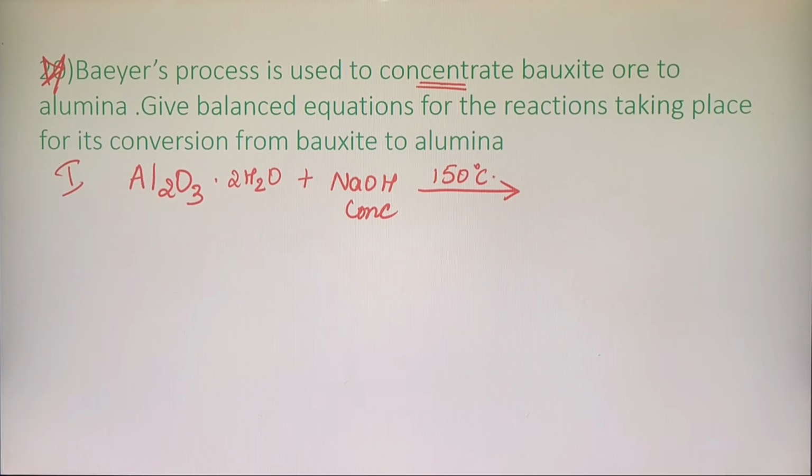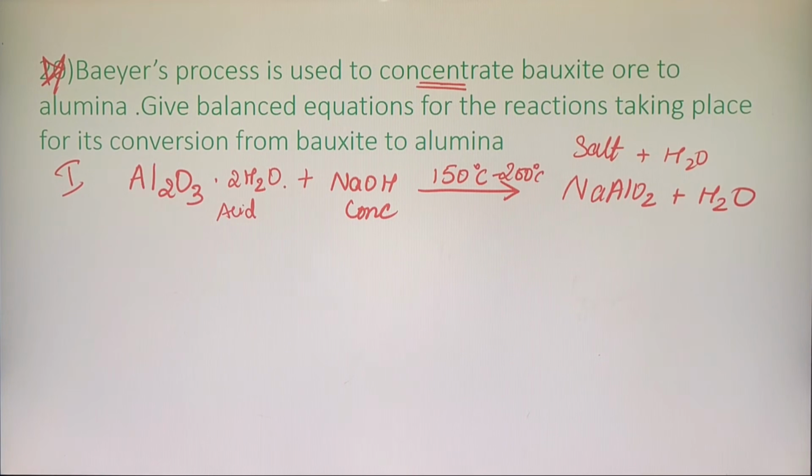The temperature can be anywhere between 150 to 200 degrees Celsius. So, you have to remember, whenever I am adding a base, this will start acting like an acid. And we know acid plus base is going to give me salt plus water. So it is going to give me NaAlO2 plus water.